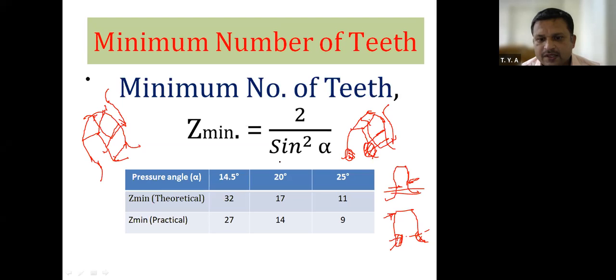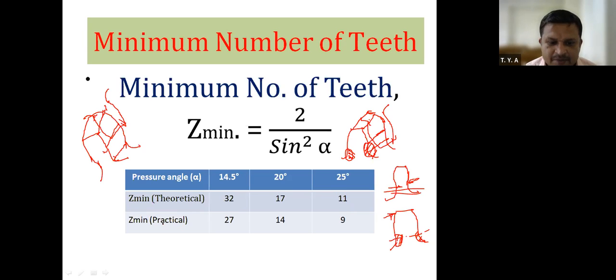There are different minimum numbers of teeth for different pressure angles. The formula is Z minimum equals 2 divided by sin square alpha, where alpha is the pressure angle. For pressure angle 14.5 degree, Z minimum theoretical is equal to 32. For pressure angle 20 degree, Z minimum theoretical is equal to 17. For pressure angle 25 degree, Z minimum theoretical is equal to 11.